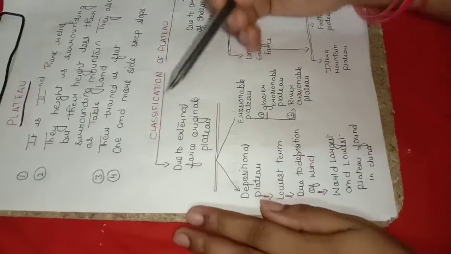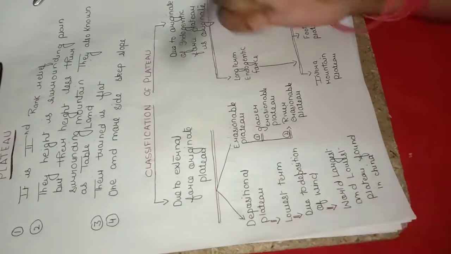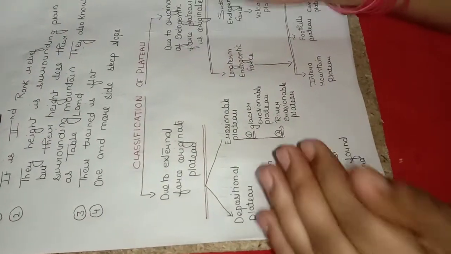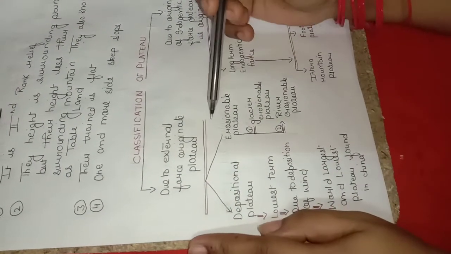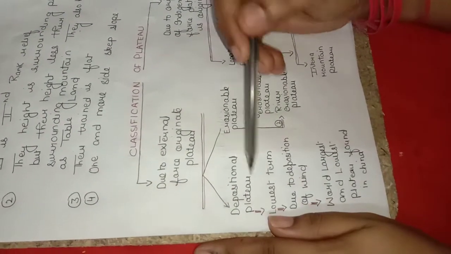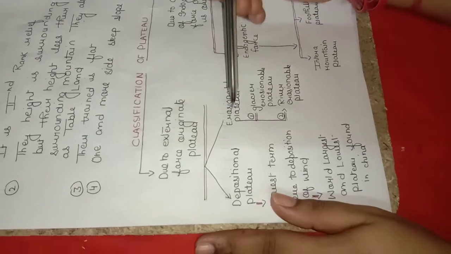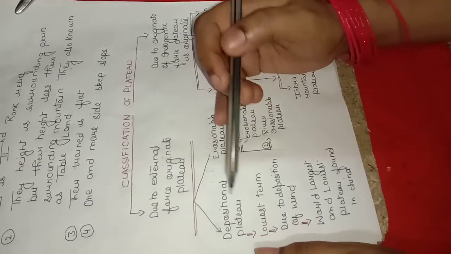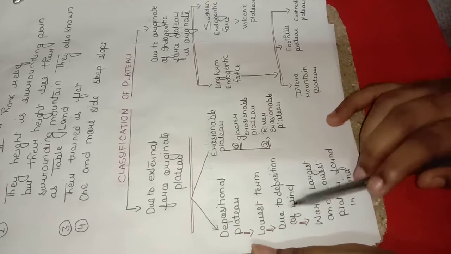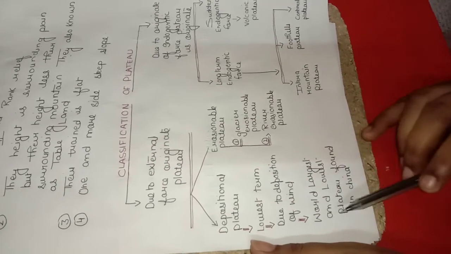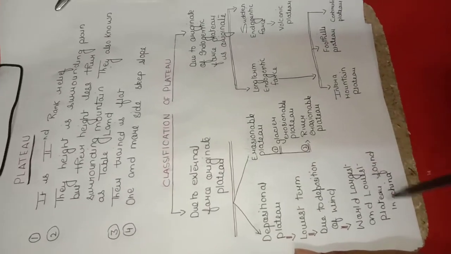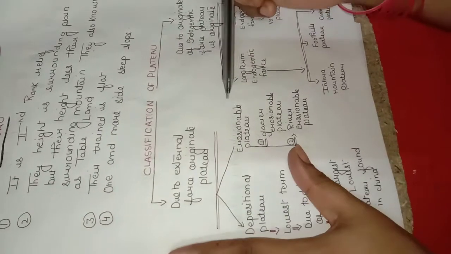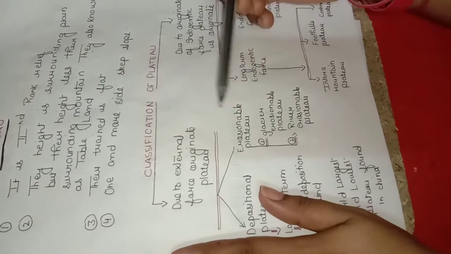Okay. Now we discuss external forces. Okay. They are divided into two parts: depositional plateau and erosional plateau. In depositional plateau, the loess plateau is formed due to deposition by wind, and the world's largest and thickest loess plateau is found in China. Okay. Now erosional plateau.